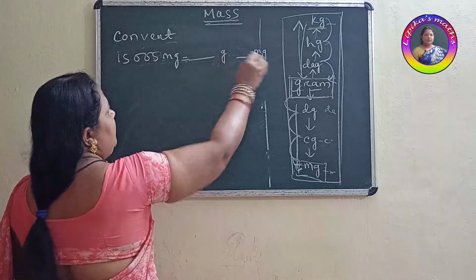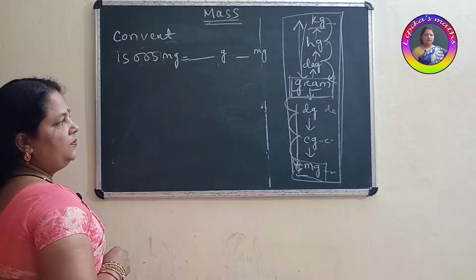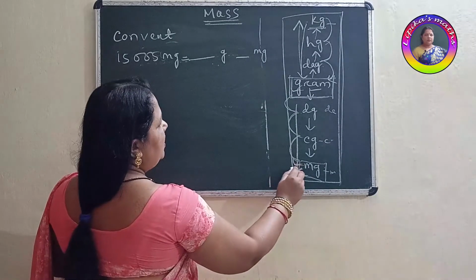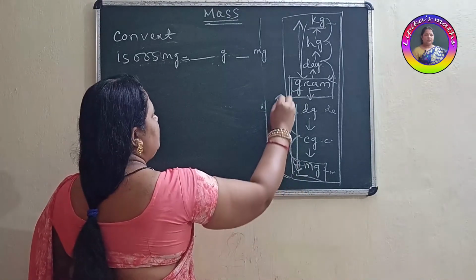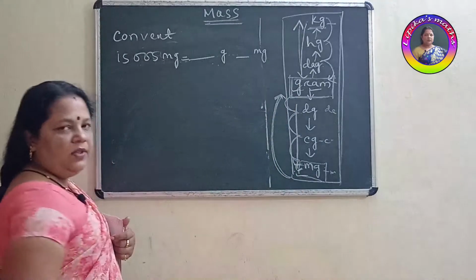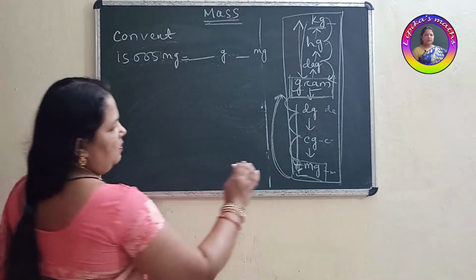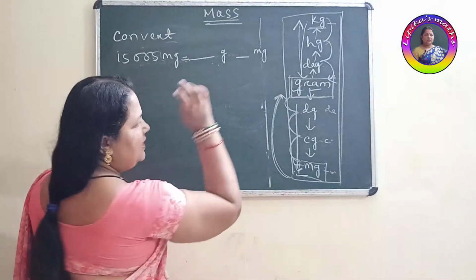Means gram and milligram, in both the units we will convert now. So what to do now? The thing you have to remember, when we are going in upward direction, means when we are changing some smaller unit to higher unit, in that case we have to divide. So per step you will divide by 10. So here we are changing 3 steps.